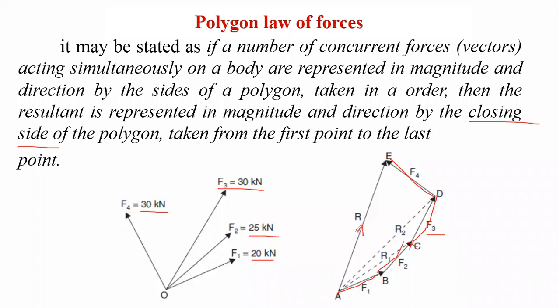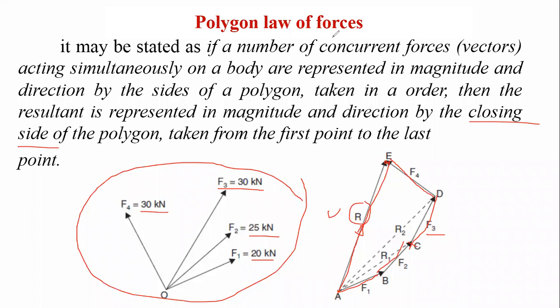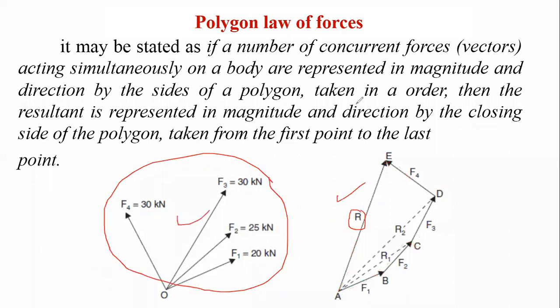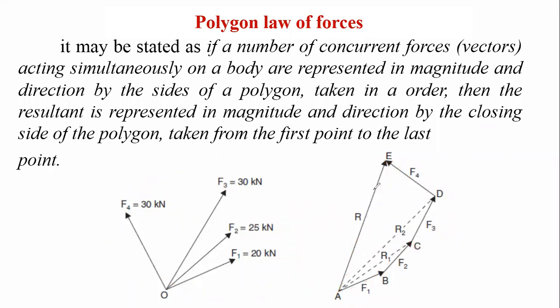Direction from the first point to the last point is representing what? Your resultant. And resultant is nothing but what? It is the single force which produces the same effect as that produced by a number of forces. Okay, this resultant produces the same effect as that produced by this number of forces. And to find this resultant, the polygon law of force is applicable.